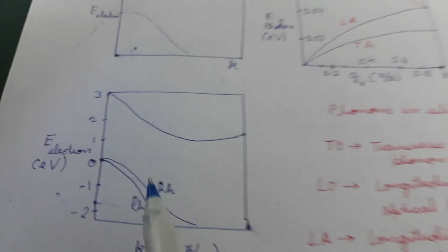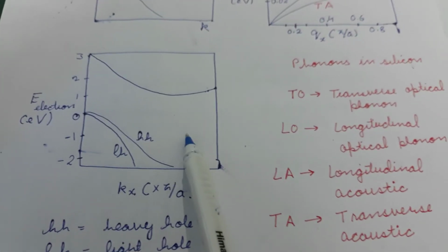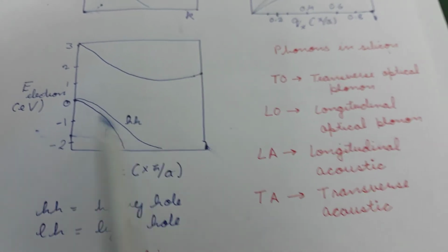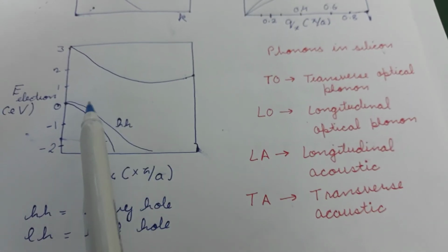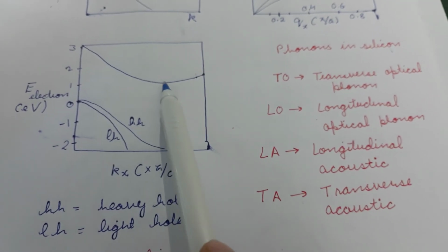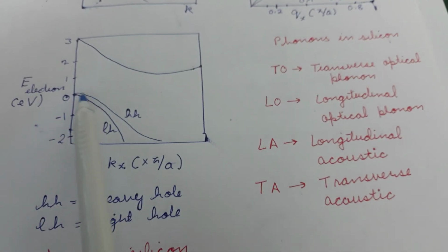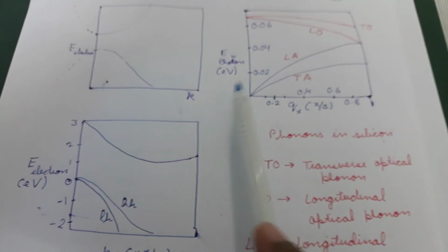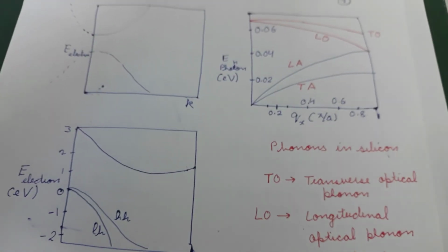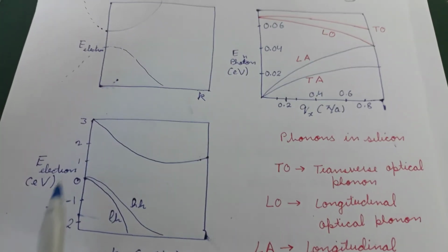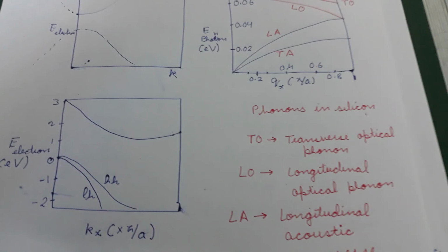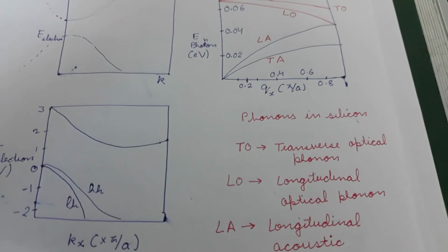This we can also draw for silicon electrons, and you'll see that because silicon is an indirect material, the minima of the conduction band and the maxima of the valence band are separated and are not at the same K value. And one more thing to observe here is that the energy of phonons is much less as compared to the energy of electrons. This is because the mass of electrons is very small as compared to the mass of the ions.